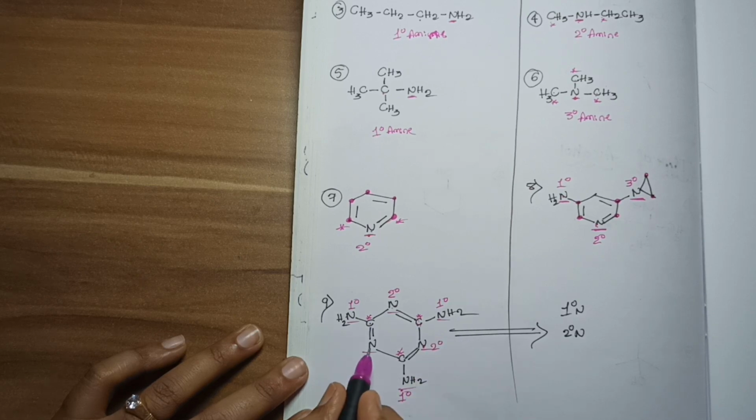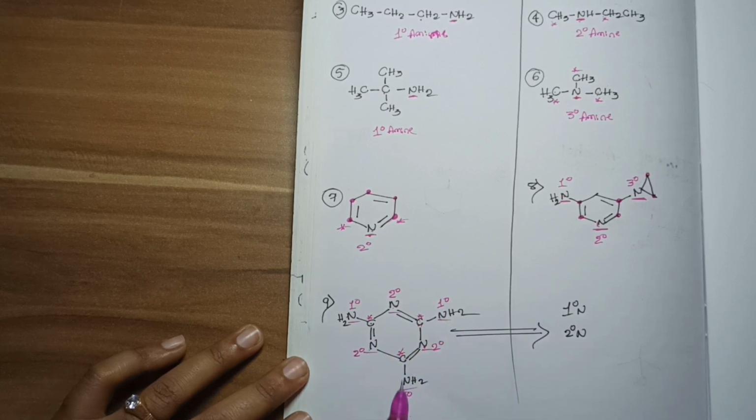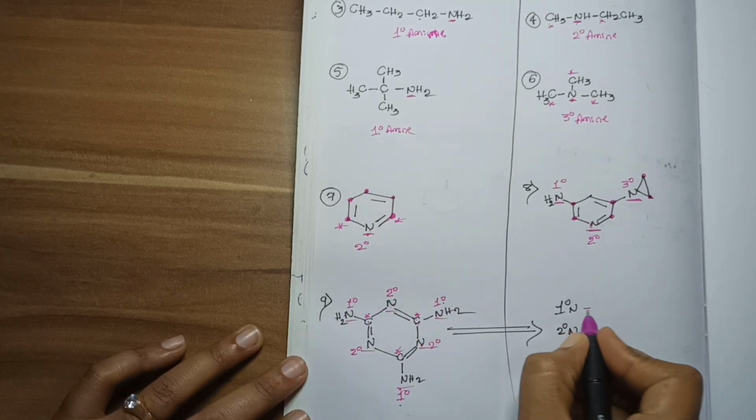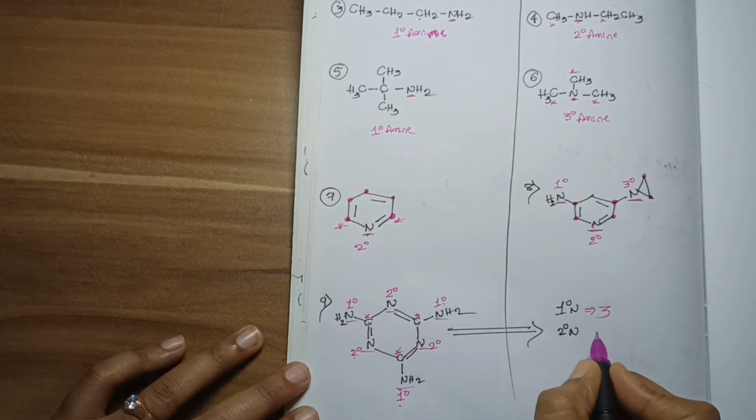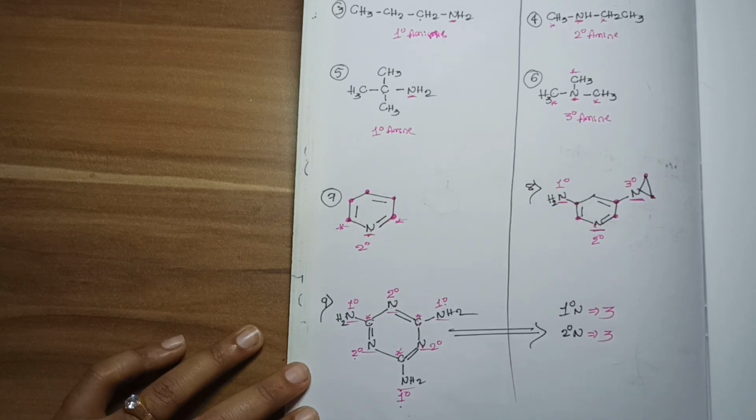Now here this nitrogen is directly making a bond with 2 more carbons, so it is secondary. In this example there are 3 primary nitrogens present, and 3 secondary nitrogens present. Understood?